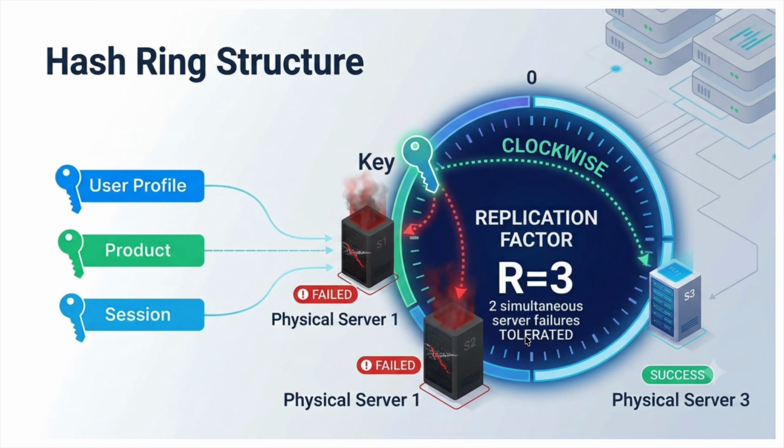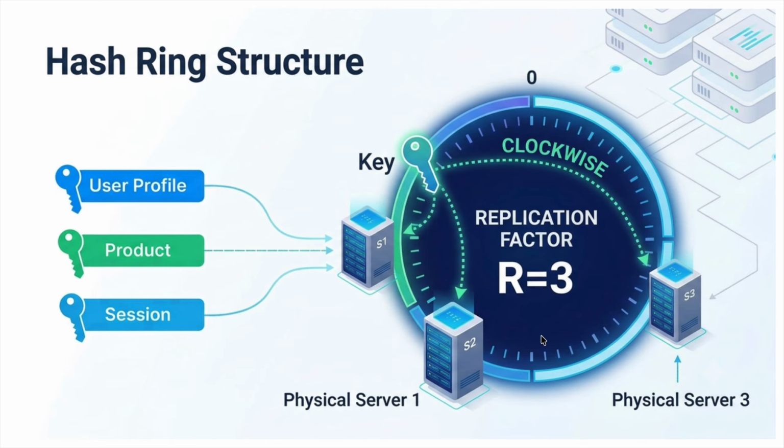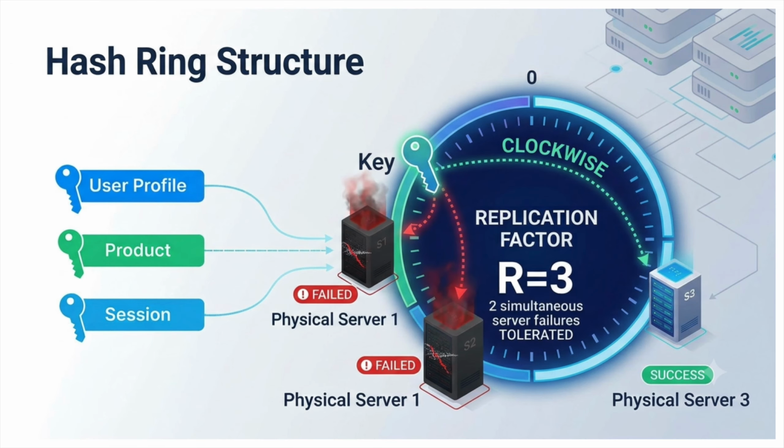Notice the word distinct clearly. We do not store replicas on multiple virtual nodes. That would defeat the purpose. We always choose a different physical server. So a replication factor of R allows the system to survive R minus 1 simultaneous server failures for any particular key. For example, if the replication factor is equal to 3, the system can tolerate 2 server failures and still serve the data.